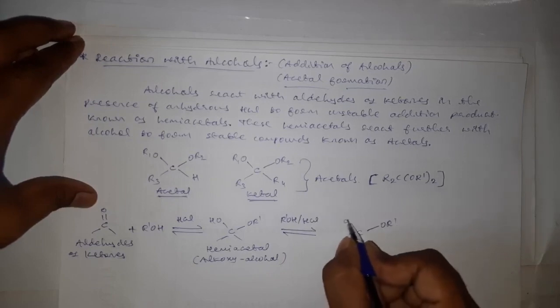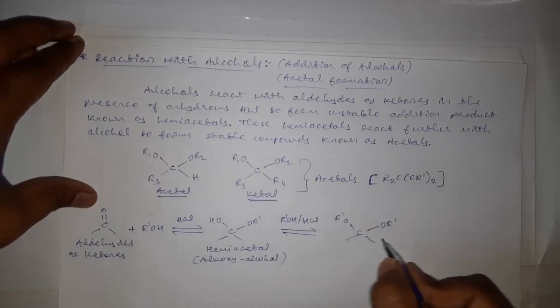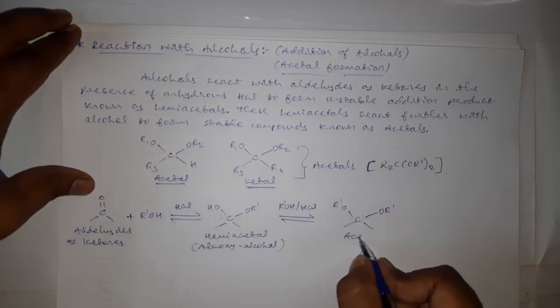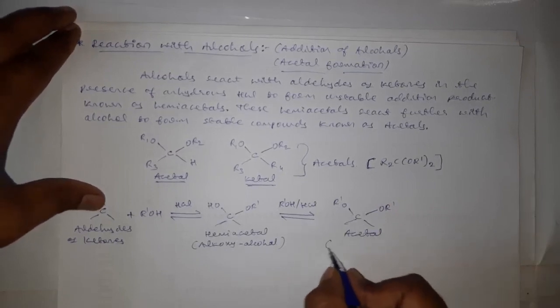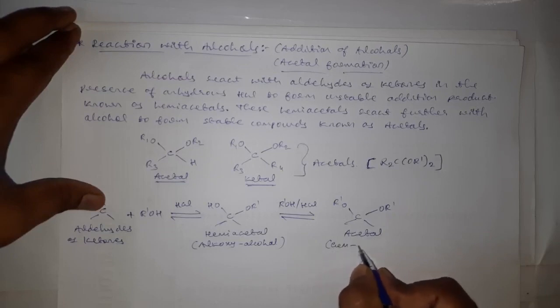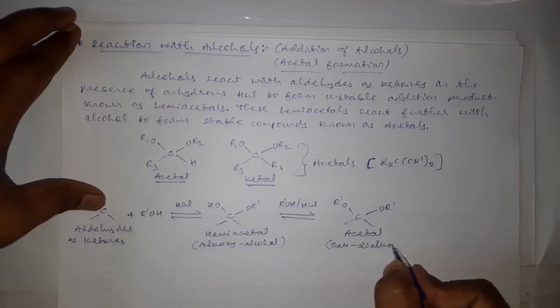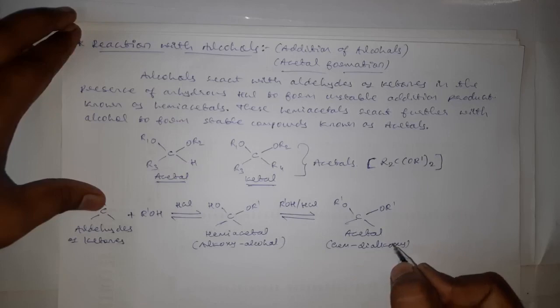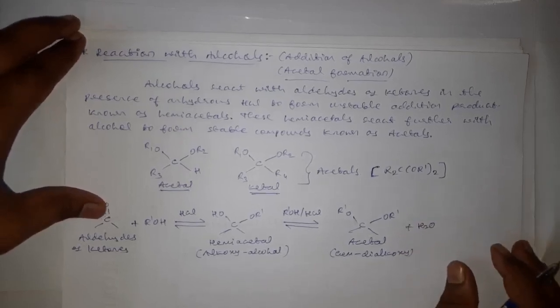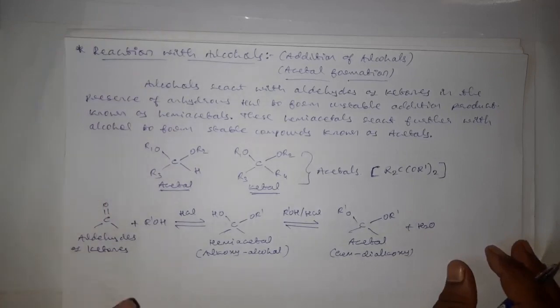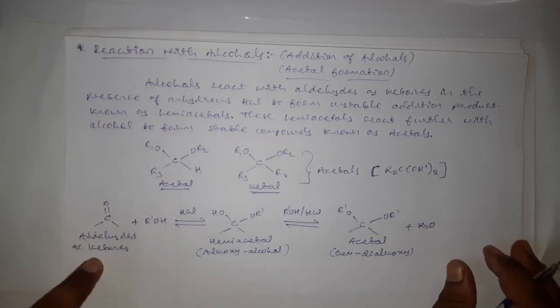R dash O, R dash O, single bond, single bond. This is what? Acetal. This is also called a gem dialkoxy, that is geminal dialkoxy, along with the liberation of one molecule of water. Okay, this is the reaction of alcohols with aldehydes or ketones.